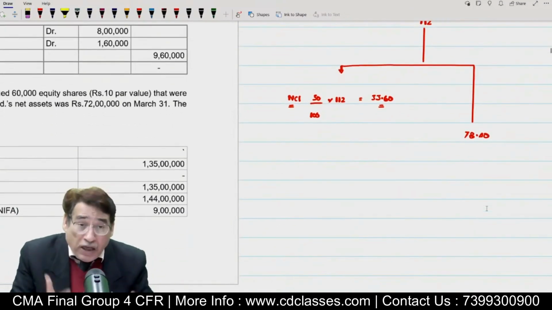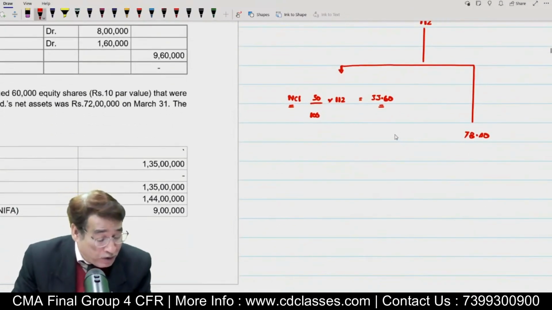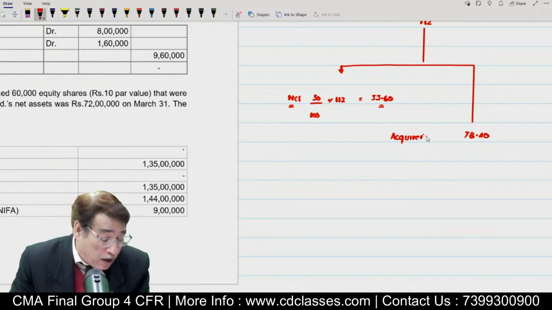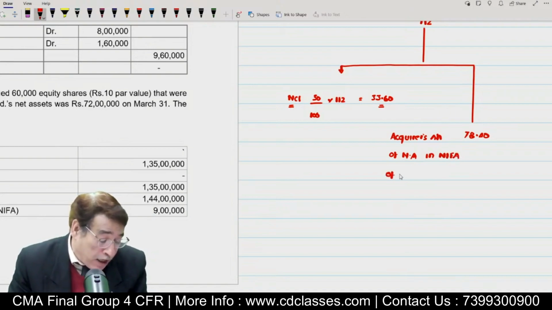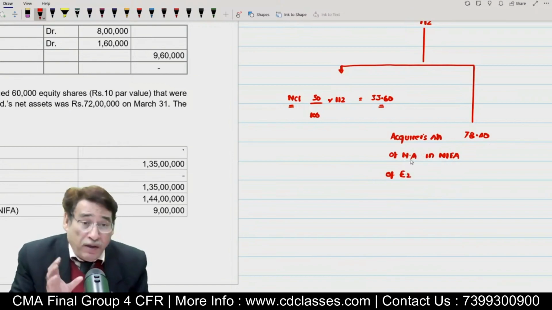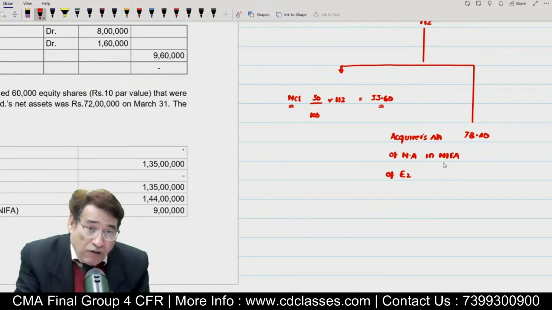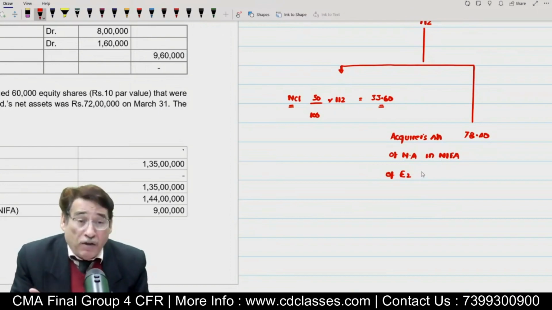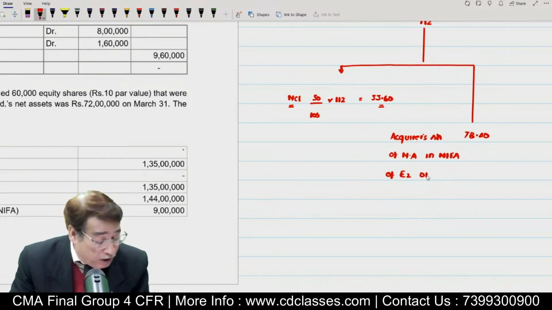What does it mean? It means that this is the acquirer's share. Acquirer means E1's share. Acquirer's share of net assets in NIFA, the net identifiable assets of E2, that is the acquiring company. NIFA of what? Of the acquiring company on the date of acquisition.